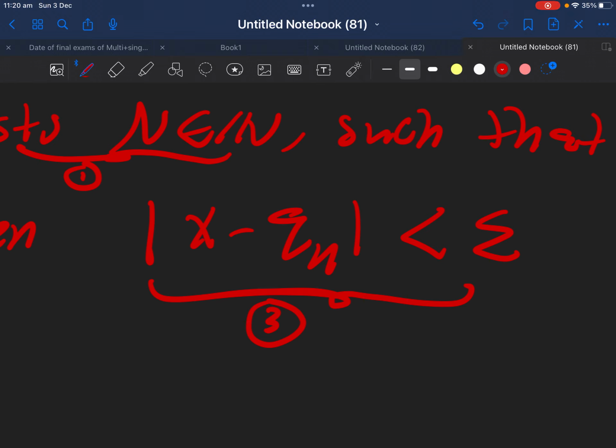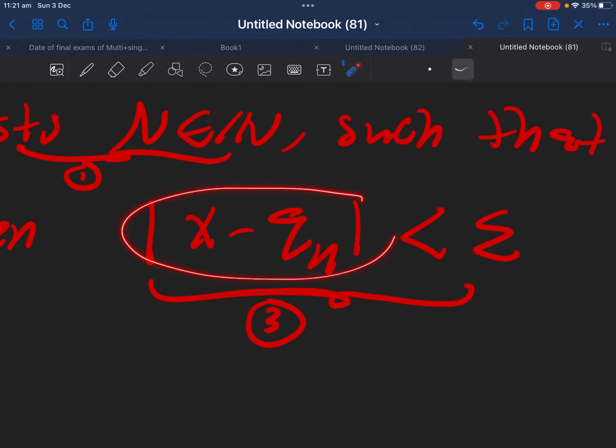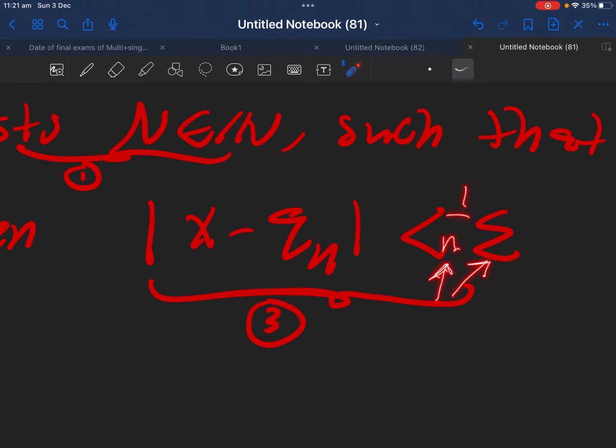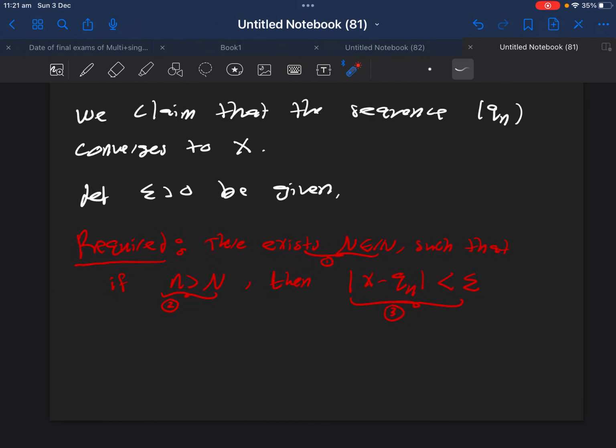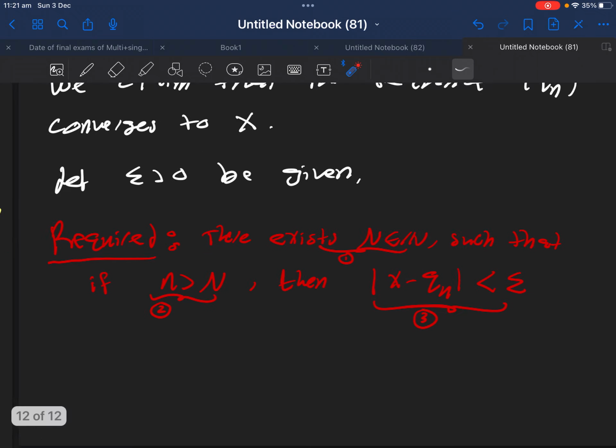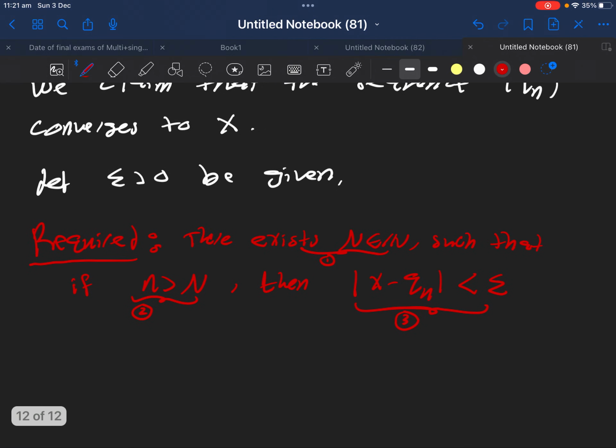Of course, the only information I have about |x minus Qn| is that it is less than 1 over n. So I need to remember, how can I bound 1 over n given epsilon? This will just get into our usual technique in analysis. If we have 1 over n and we want to deal with it with epsilon, we will invoke the Archimedean property.